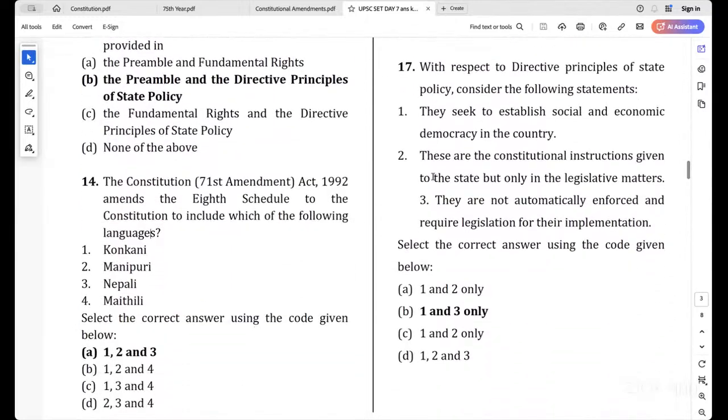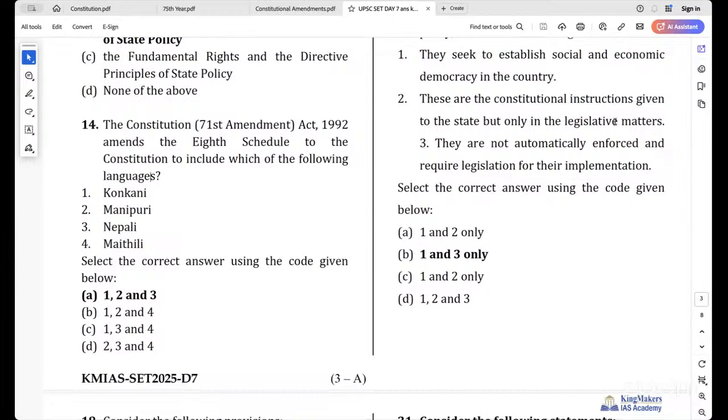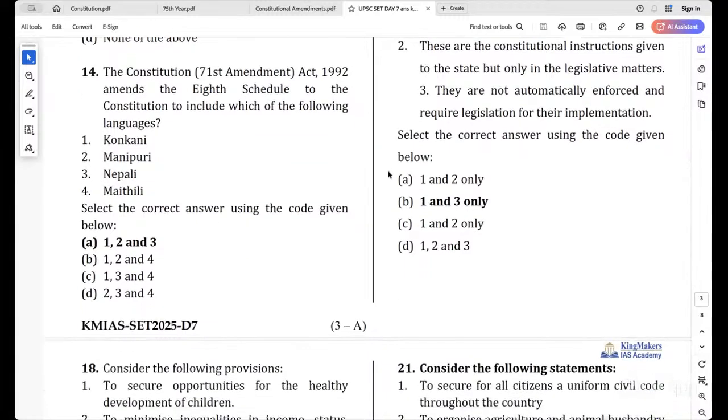Okay, the 17th question. With respect to directive principles of state policy, consider the following statements. They seek to establish social and economic democracy. Saying these are the constitutional instructions given to the state, but only in the legislative matters. Is that so? It is in legislative, executive, and administrative. All the three it is given. So the second one is wrong. And the third one, they are not automatically enforced and require legislation for the implementation. Yes. So the answer is 1 and 3.